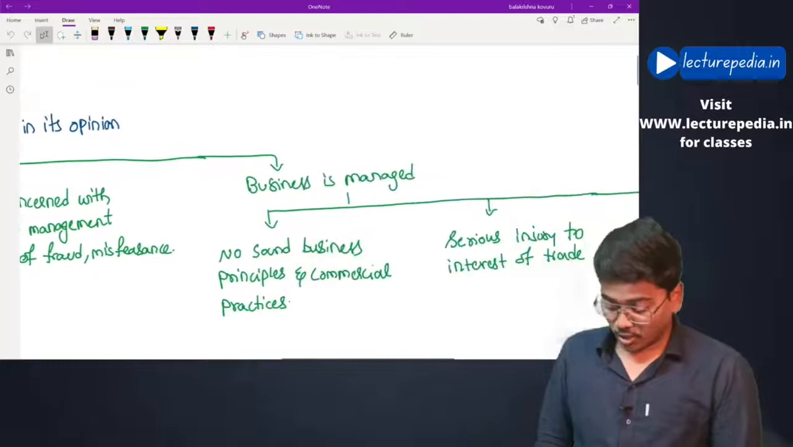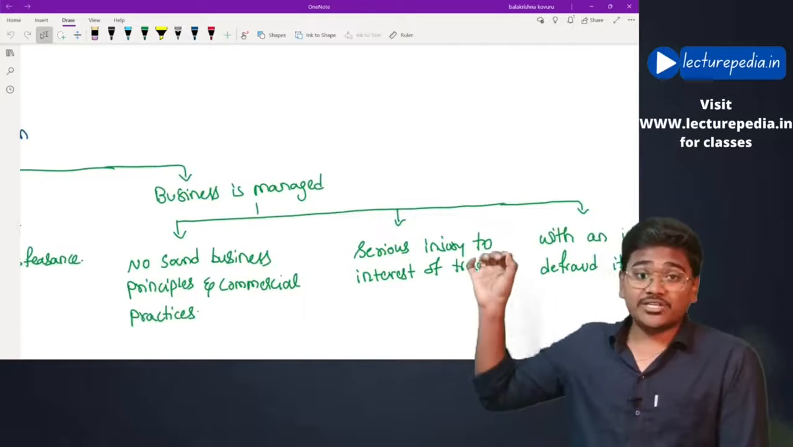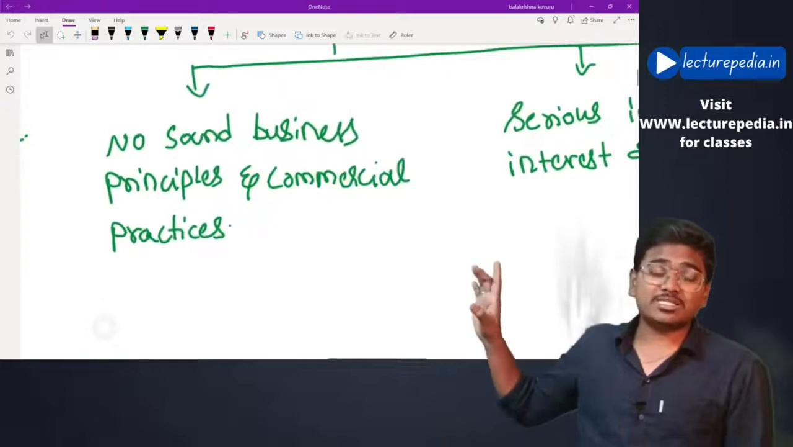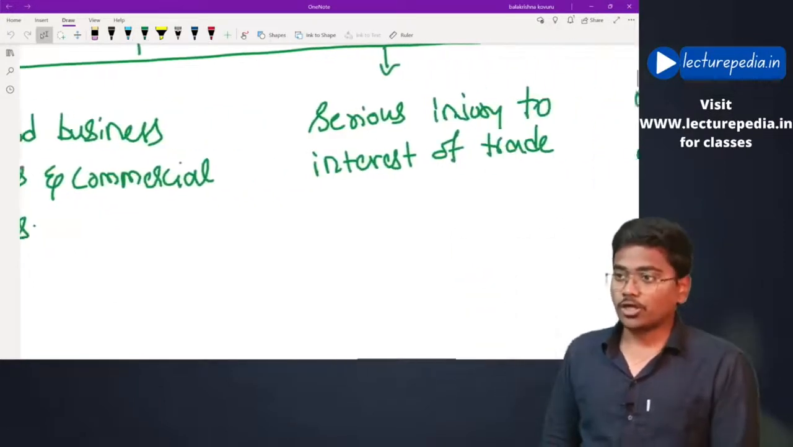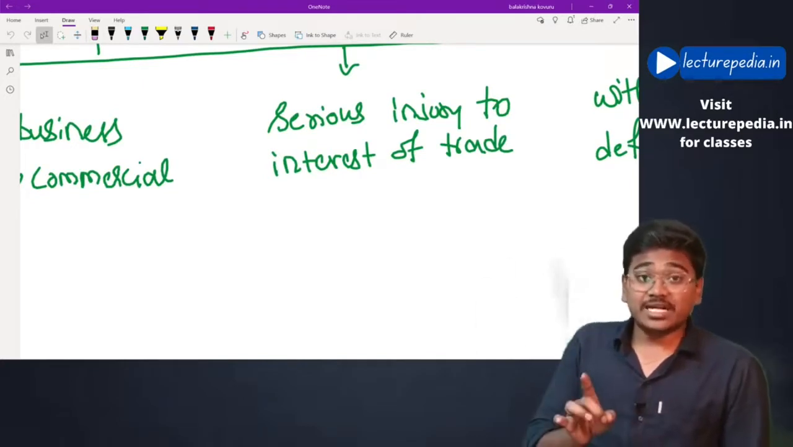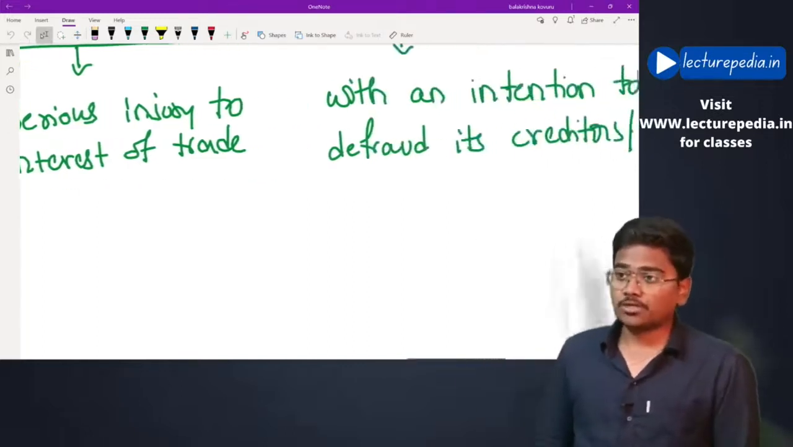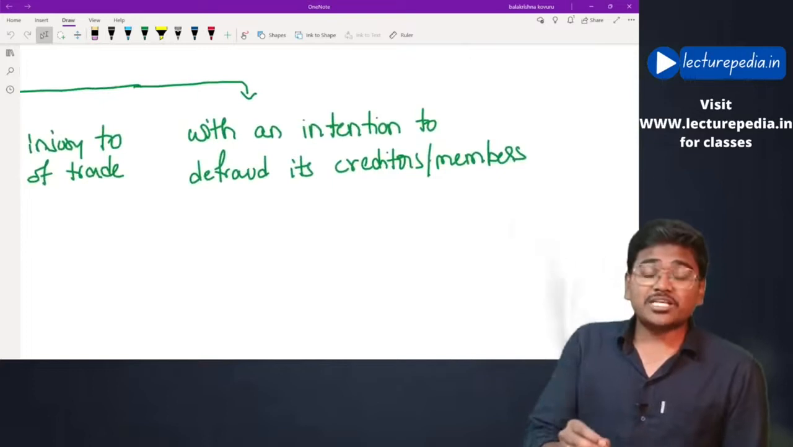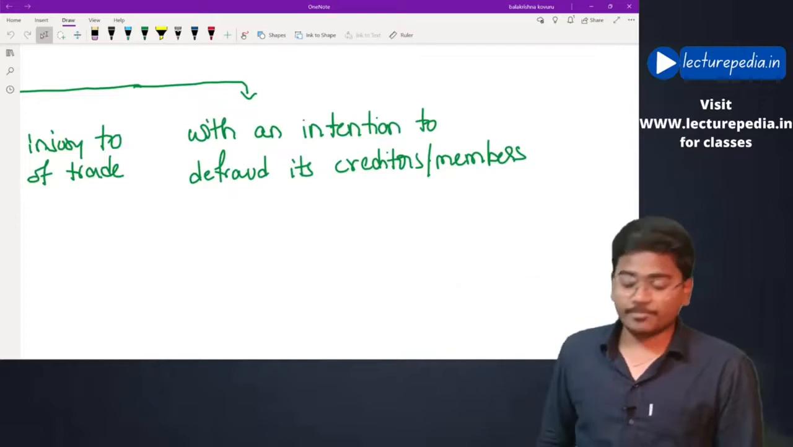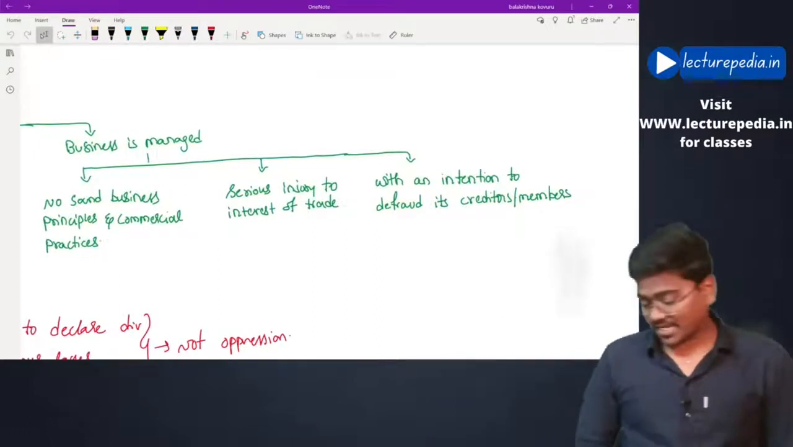Or if the central government is of the opinion that the business of the company is being managed without sound business principles and commercial practices, or in such a way that it is causing serious injury to the interest of trade, or with an intention to defraud its creditors or members. In these cases, the central government can file an application to the tribunal against the company.